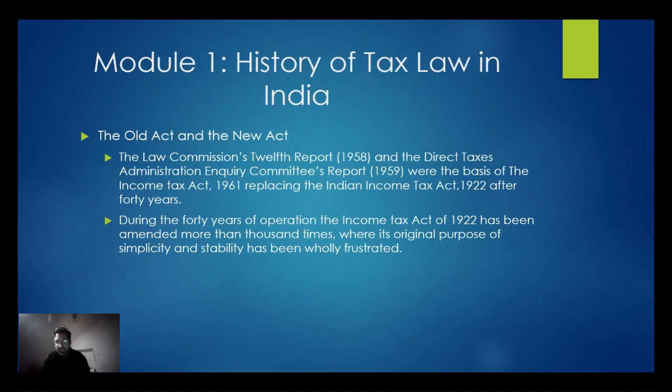So what was the need to replace this act? In the 40 years of operation, the Income Tax Act of 1922 was amended more than 1,000 times. The original purpose of the statute was its simplicity and stability, but the amendments made it highly complex. So it really resulted in a wholly frustrated state.